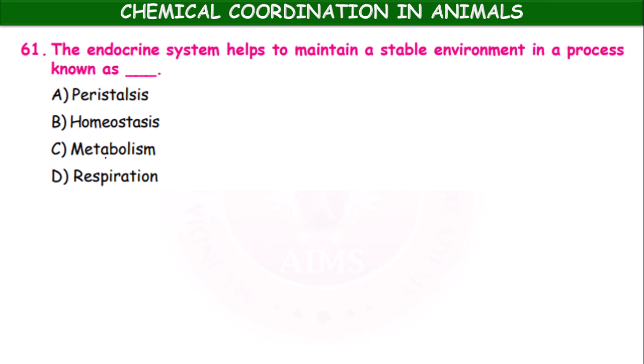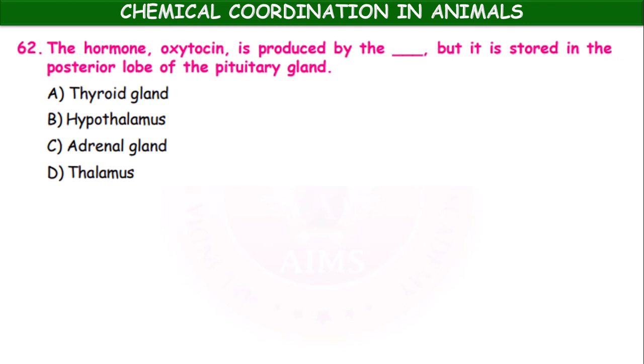The endocrine system helps to maintain a stable environment in a process known as peristalsis, homeostasis, metabolism, respiration. Homeostasis, it is also called feedback mechanism, okay.